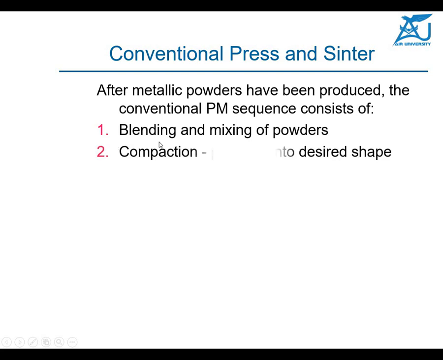This means that first the powder should be made by some method, for example the atomization method we discussed, and then we blend it. Blending means mixing together various powder shapes, because spherical and other shapes can be mixed together. Then comes compaction. Here you need a press of maybe 100 or 400 tonnage, pressing into the desired shape, and then you get a green compact.